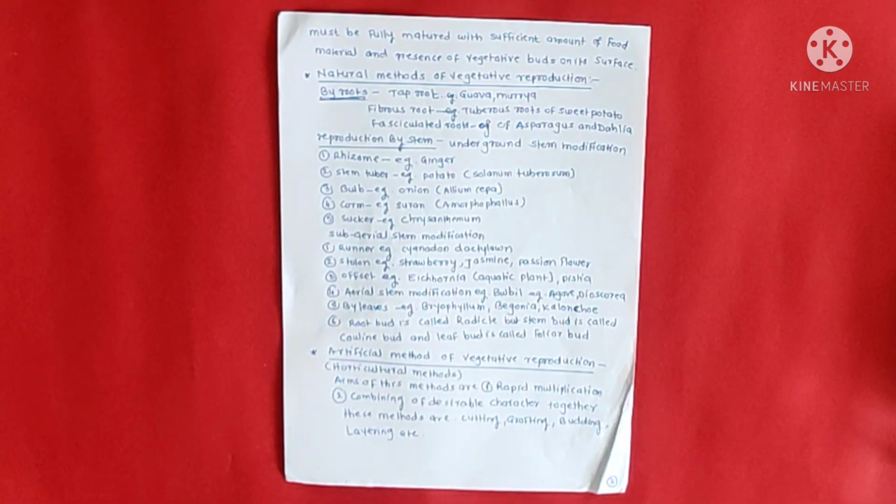For example, rhizome, example ginger. Stem tuber, example potato, Solanum tuberosum, the botanical name. Bulb, example onion, Allium cepa. Corm, example suran, Amorphophallus. Sucker, example chrysanthemum. These are the reproduction by stem.